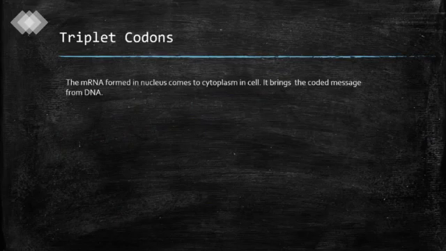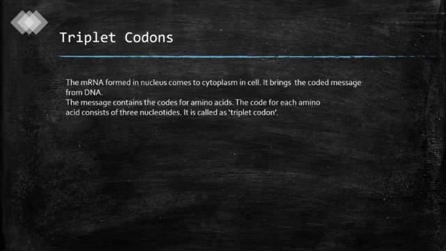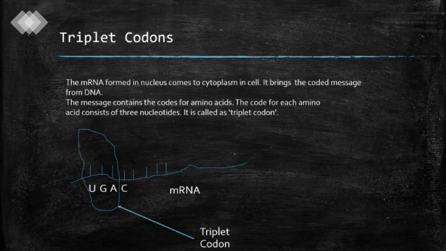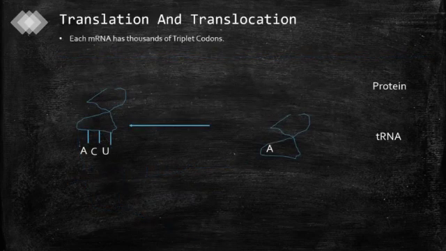Now we come to know what a codon is. Codon means when a group of three nucleotides is found on messenger RNA, it is called a codon. The messenger RNA formed in the nucleus comes to the cytoplasm in the cell. It brings the coded message from DNA. The message contains the codes for amino acids. The code for each amino acid consists of three nucleotides. It is called a triplet codon. And this way many codons are found on messenger RNA. These sequences are unlimited. Stop, that is called a stop codon.